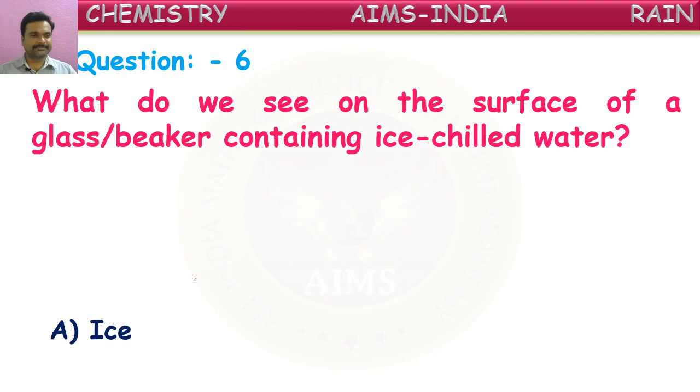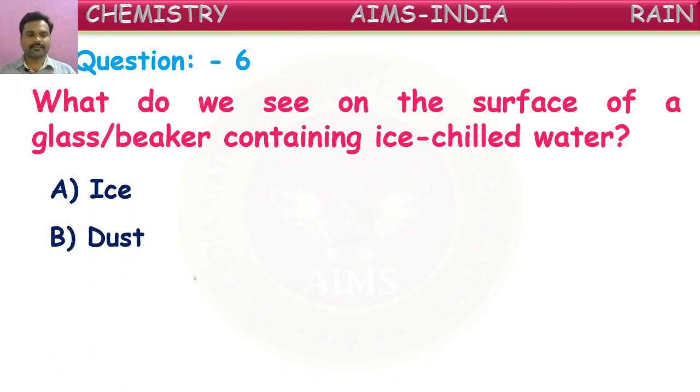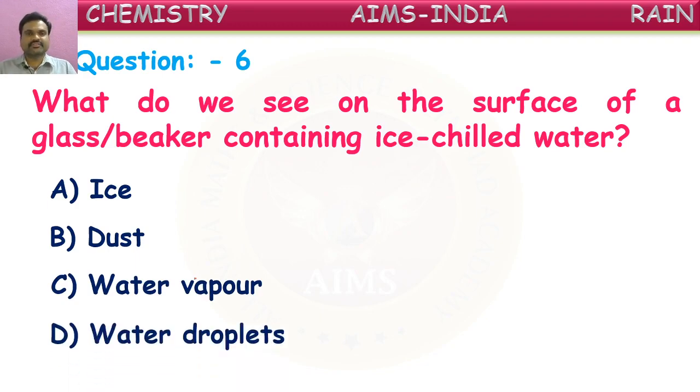Now let us see the options here. First one is ice. Do we see ice? Dust. Will dust be formed on the glass when we take chilled water? Do we see water vapor or water droplets? So what is the correct answer? Oh, already some answers are given. Good. Now we can try the remaining people also. What do we see on the surface of glass when chilled water is taken in that? Yes, it is water droplets.